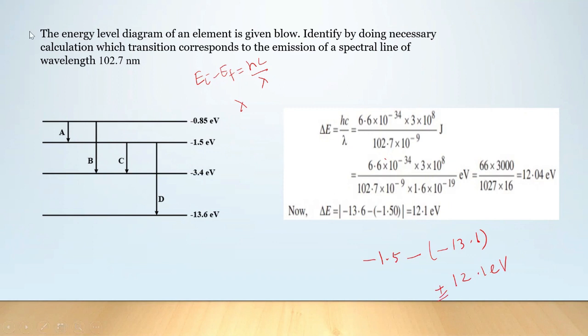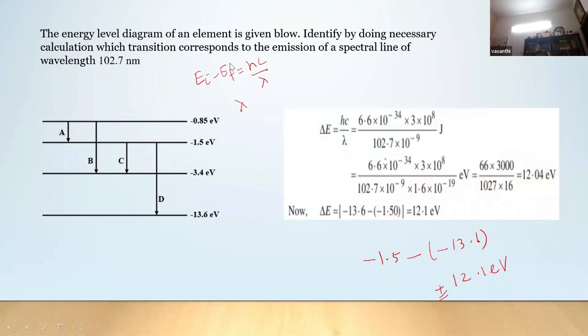So always, whatever wavelength is given, convert that into energy, convert the energy into electron volts, and then check which transition has that difference in energy. It is easier than doing this calculation for every transition.